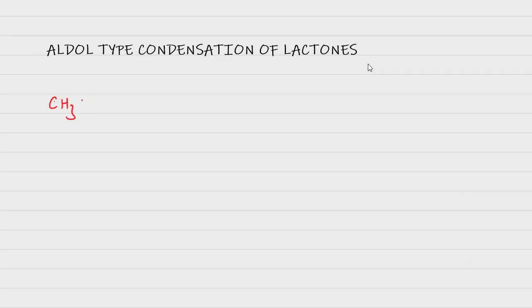Acetaldehyde, CH3CHO, undergoes aldol condensation reaction in the presence of the base, where two molecules of acetaldehyde dimerize, giving an aldol, CH3CHOH CH2CHO.